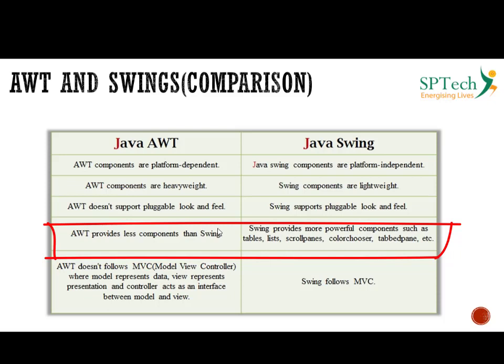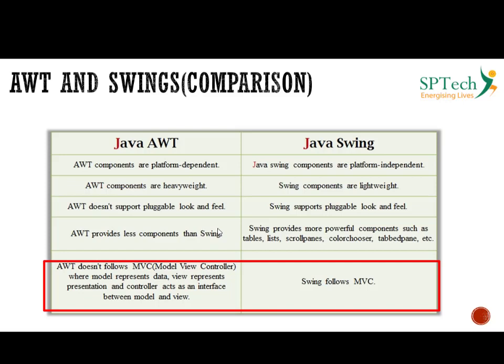That is, the number of GUI components AWT provides is lesser when compared to Swing, because Swing provides more components and more advanced components, like a table, a list, a scroll pane, a color chooser, etc. And AWT does not follow the MVC model. So MVC stands for Model View Controller, where the model represents the data, the view represents the presentation, and the controller acts as an interface.